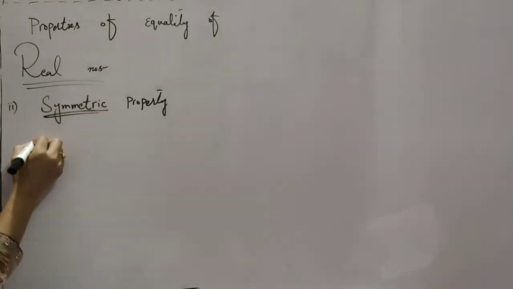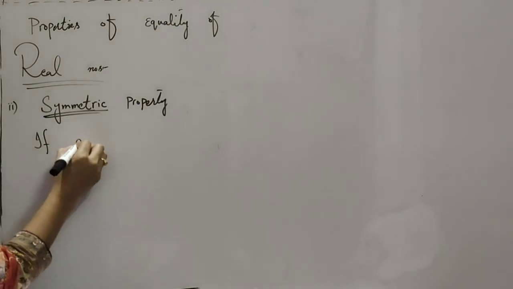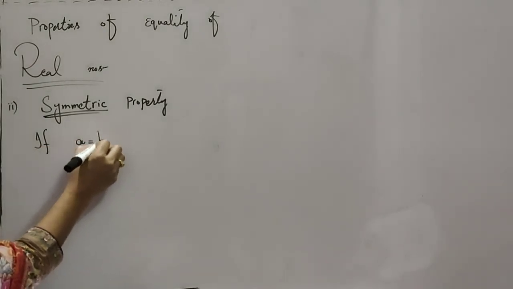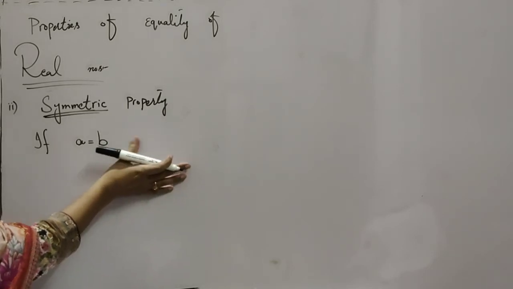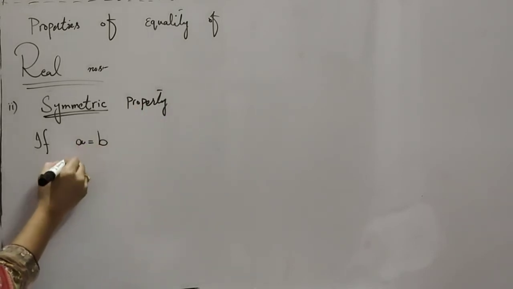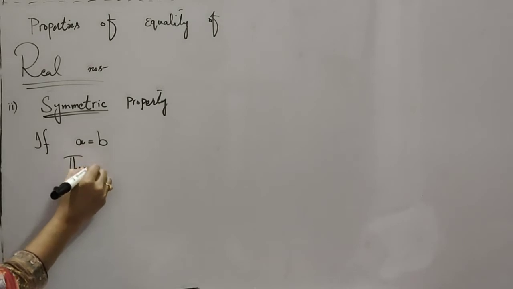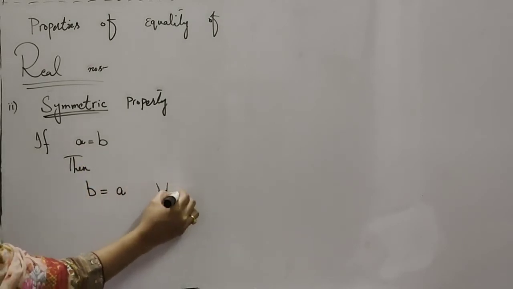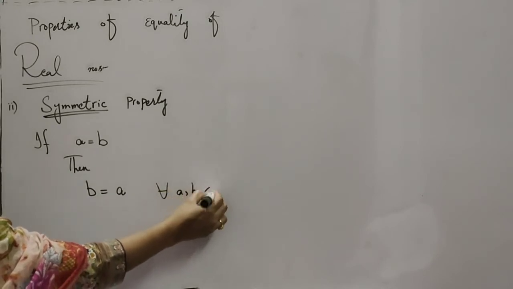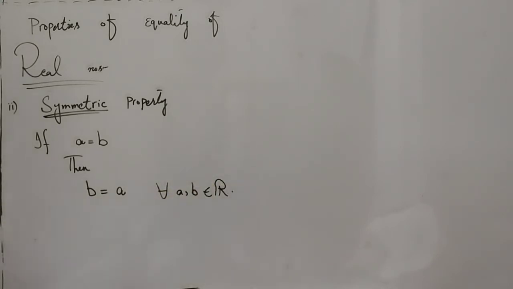The symmetric property says that if A is equal to B, then B is equal to A for all A and B belonging to real numbers.